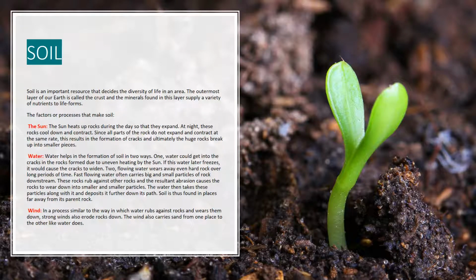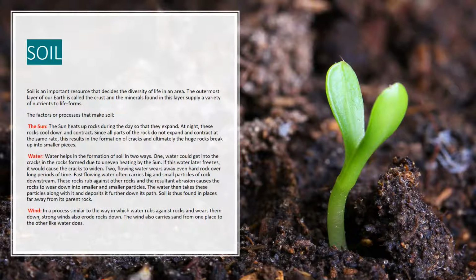Water helps in the formation of soil in 2 ways. 1. Water could get into the cracks in the rocks formed due to uneven heating by the sun. If this water later freezes, it would cause the cracks to widen. 2. Flowing water wears away even hard rock over long periods of time. Fast-flowing water often carries big and small particles of rock downstream. These rocks rub against other rocks, and the resultant abrasion causes the rocks to wear down into smaller and smaller particles. The water then takes these particles along with it and deposits them further down its path. Soil is thus found in places far away from its parent rock.